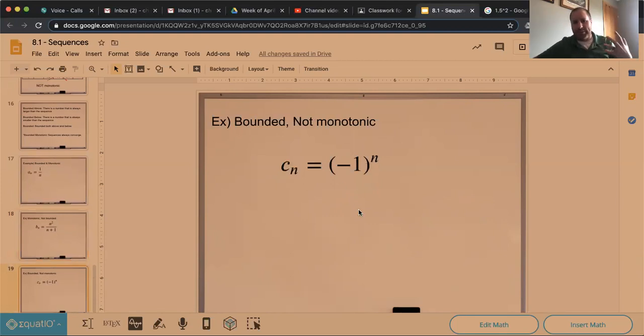And then a very simple example, this one's bounded, right? It's bounded above by +1 and bounded below by -1, and it just bounces between the two. It's not monotonic, and we saw one very similar to that, the one that bounced between 2 and 4: 2, 4, 2, 4, 2, 4. That one is also bounded by 2 and 4, but it's not monotonic, so therefore it doesn't necessarily converge. So you need to be both monotonic and bounded if you're going to use that claim to say that something converges, right?